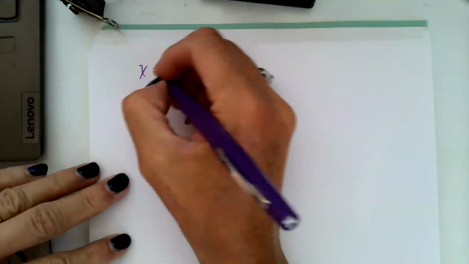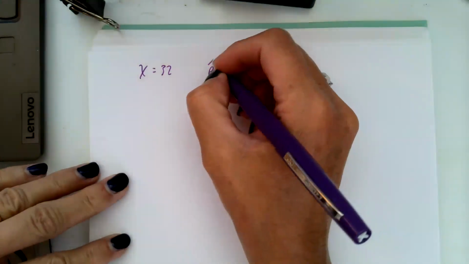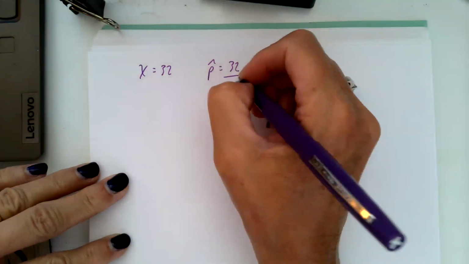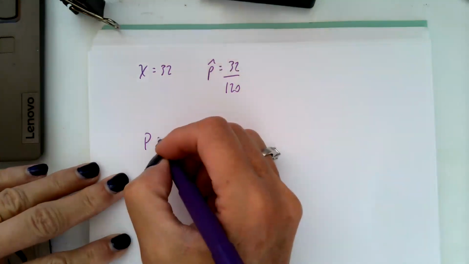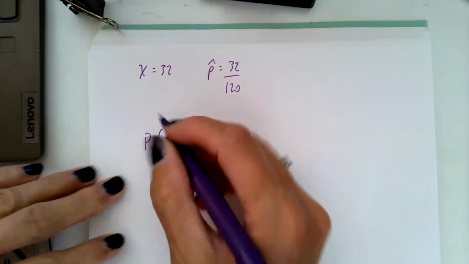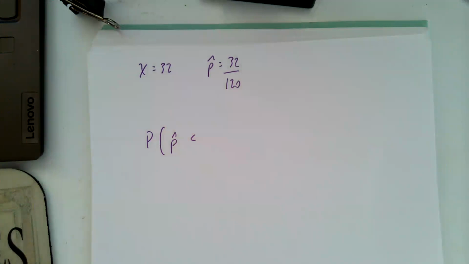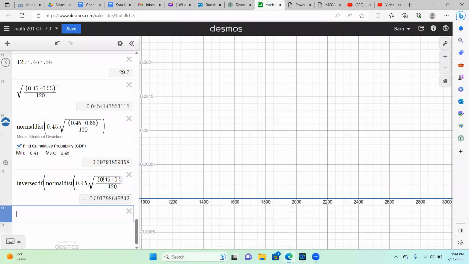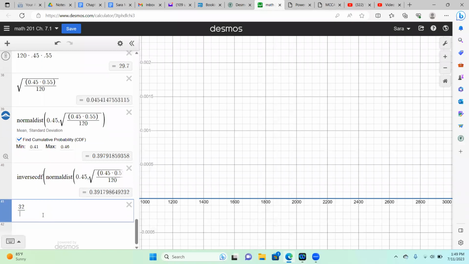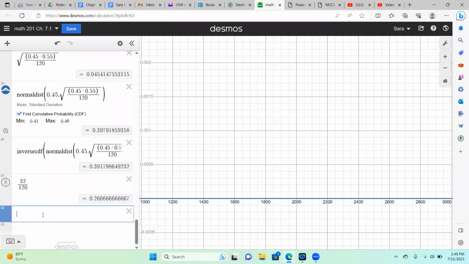So X equal to 32 gives us a p hat of 32 out of the 120. And we want to know the probability of that p hat being less than this proportion, so 32 out of 120, which is 0.2666.